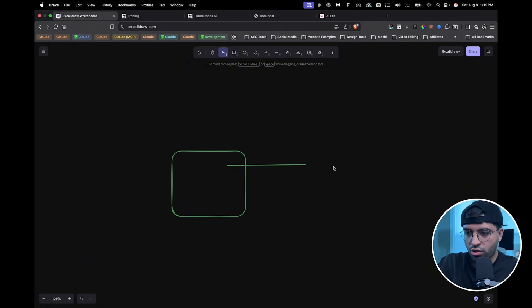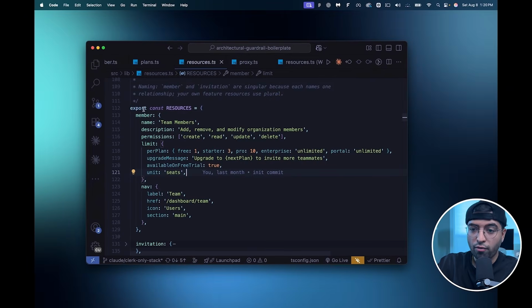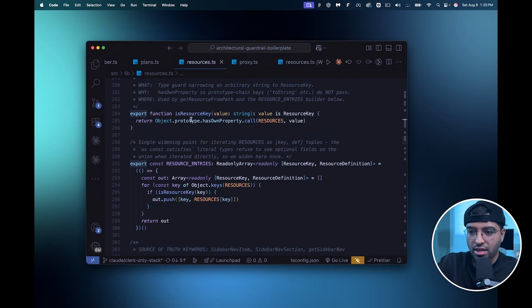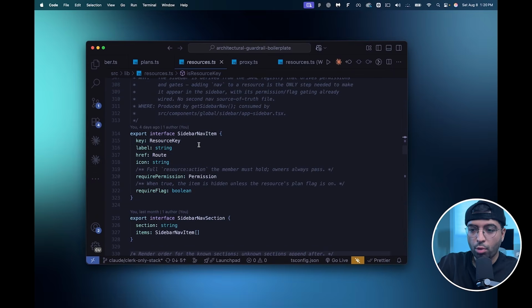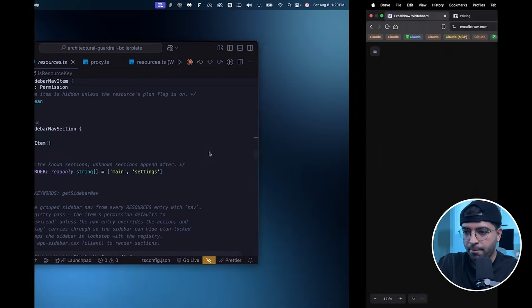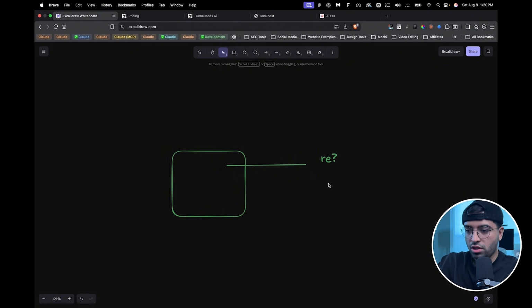Now, what I do first is I need to have the client-side helper, which is actually coming from the resources. And so what I do down here is I create these helper functions, right? We have helper functions down here that help with specific front-end tasks. So the first thing is it would check, does the user have access to the specific resource? So does the resource actually include in their plan? And how do we get the plan?